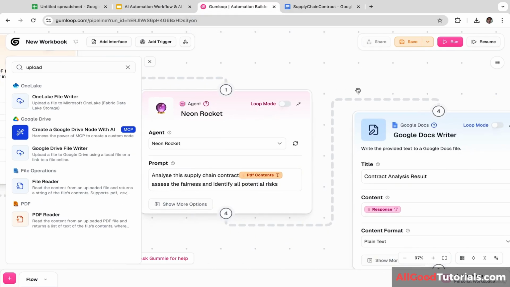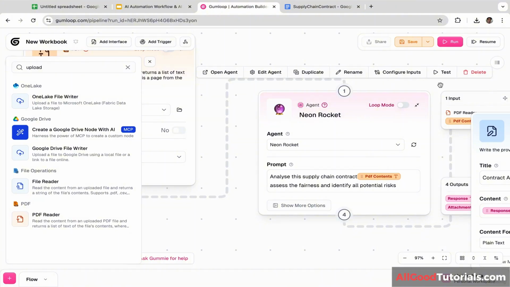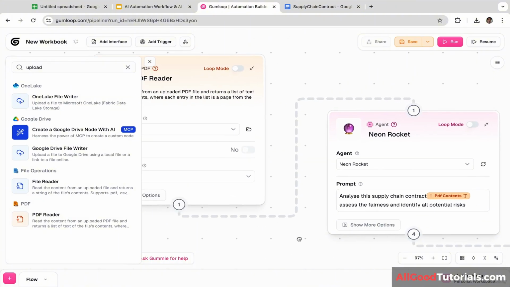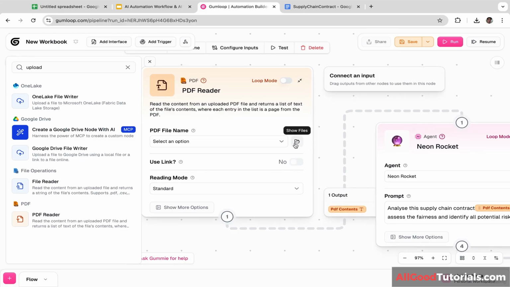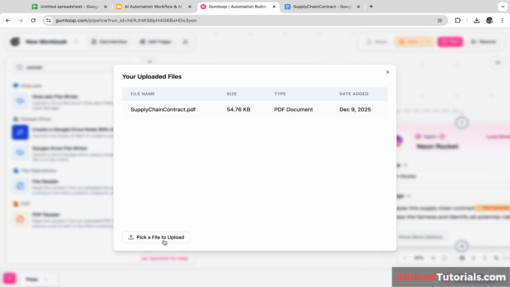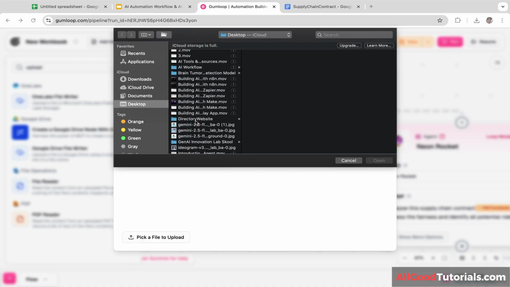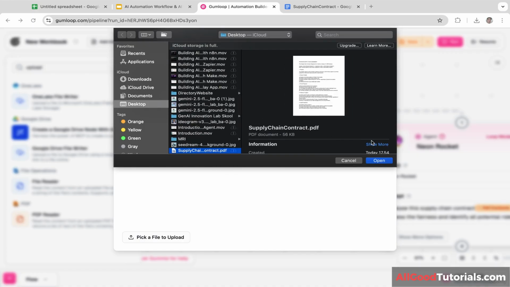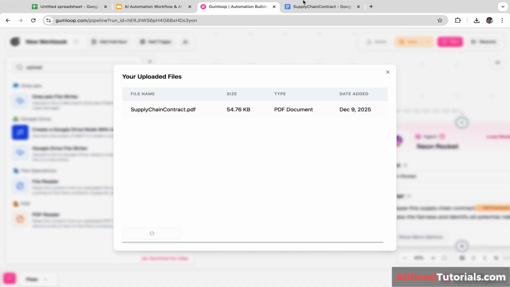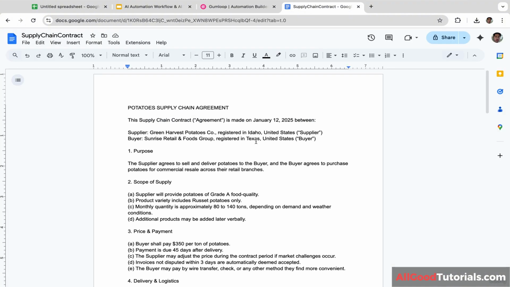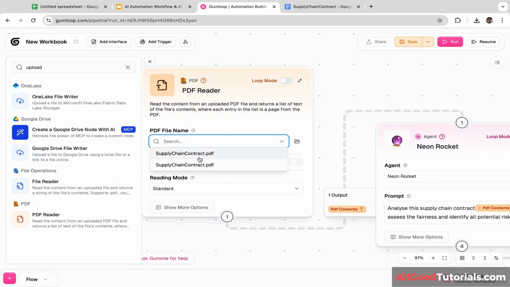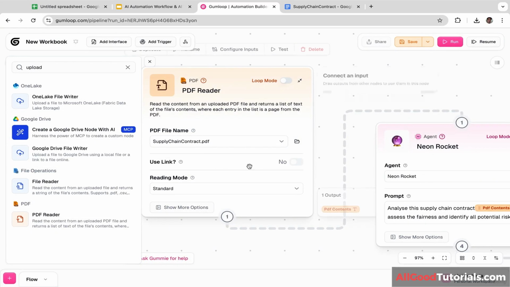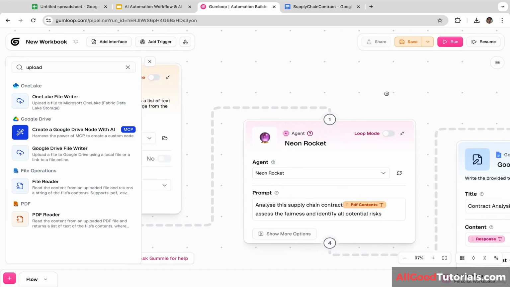Okay, now we are going to test this AI agent. We are going to run this AI agent and make sure the agent is working as expected. Okay, let's click this. We're going to click pick a file to upload, and we are going to upload this file, supply chain contract PDF. This is the same file that I showed you previously. And let's click this supply chain contract PDF, and we are going to click run.